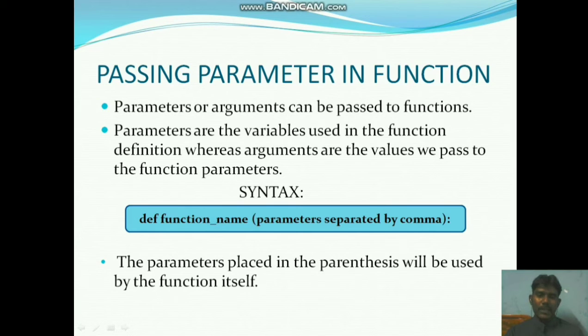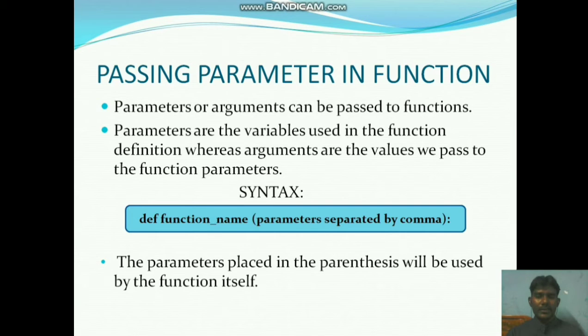How do we call these parameters? With the arguments. We will see that example in the next slide. The parameters placed in the parentheses will be used by the function itself. Inside that parenthesis we give multiple parameters, and these parameters are called variables.